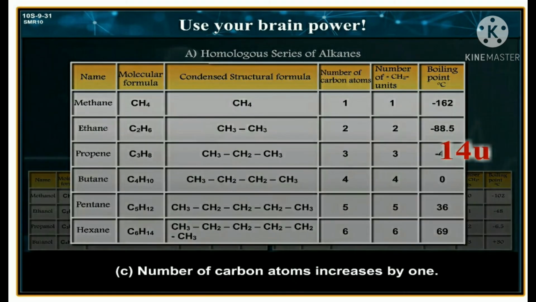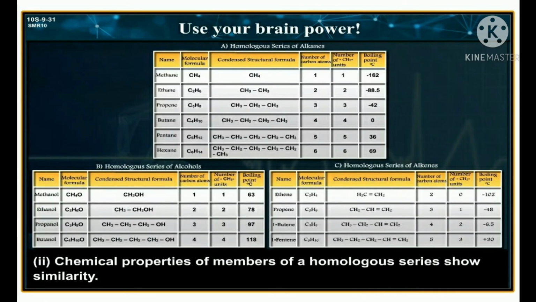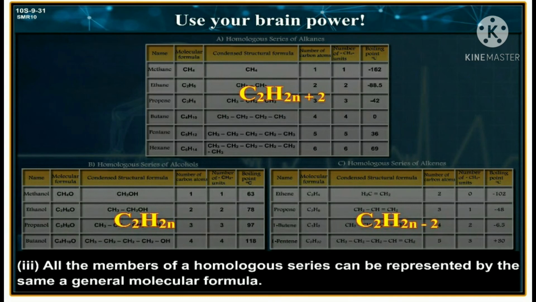B, molecular mass increases by 14 dalton, and C, number of carbon atoms increases by 1. Second characteristic, chemical properties of members of a homologous series show similarity.